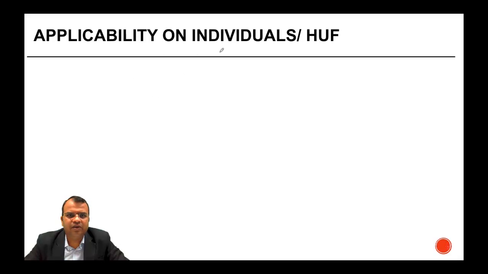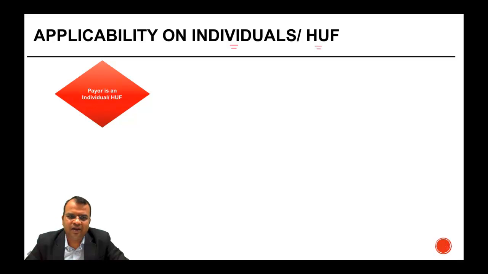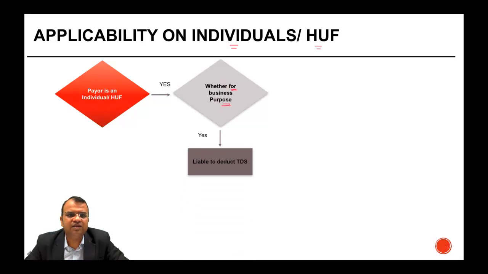Let's look at the applicability of section 194C on individuals and HUF. So if the payer is an individual or HUF, you need to identify whether the payment which has been made is for business purpose. If it is for business purpose, then there is a liability to deduct TDS.